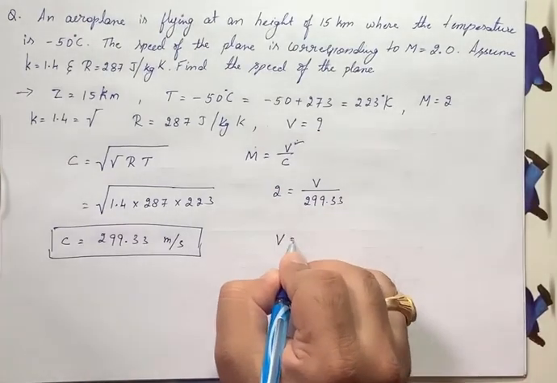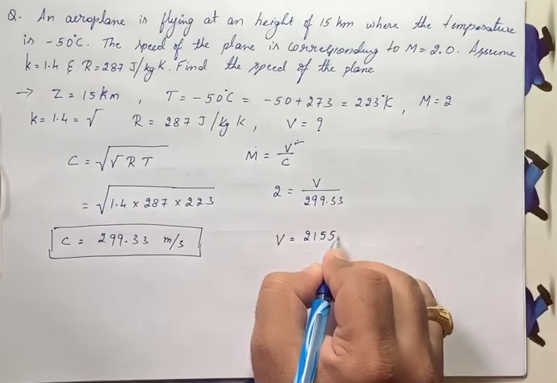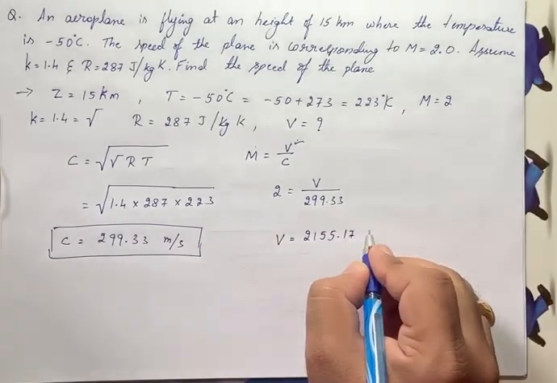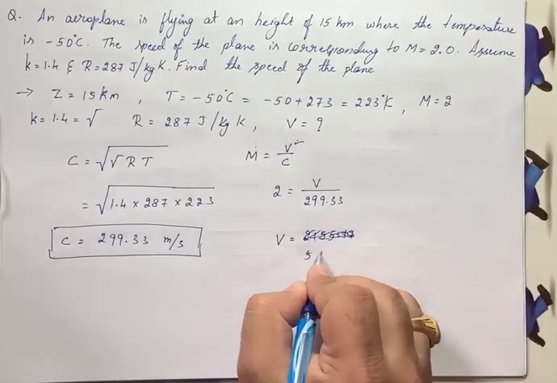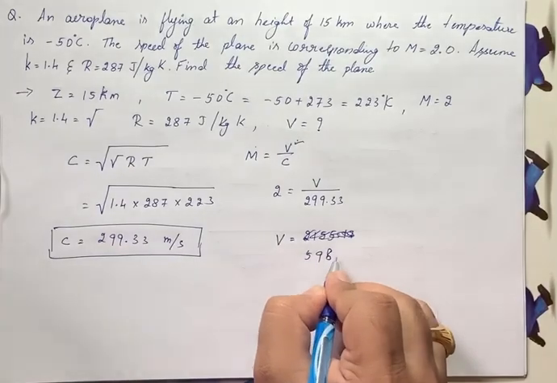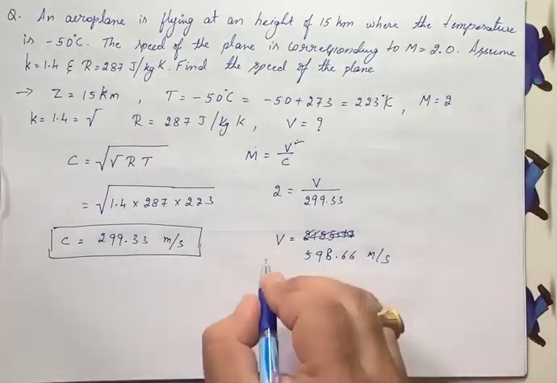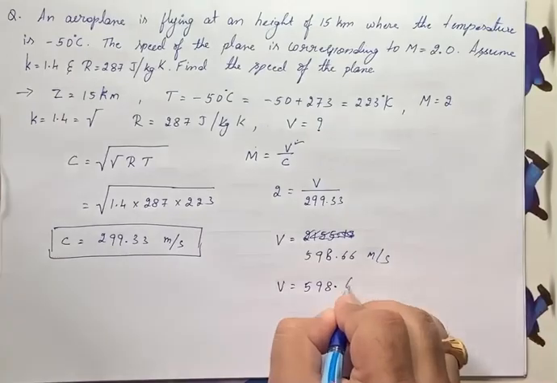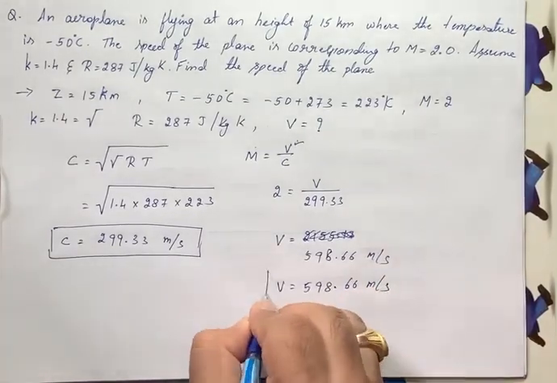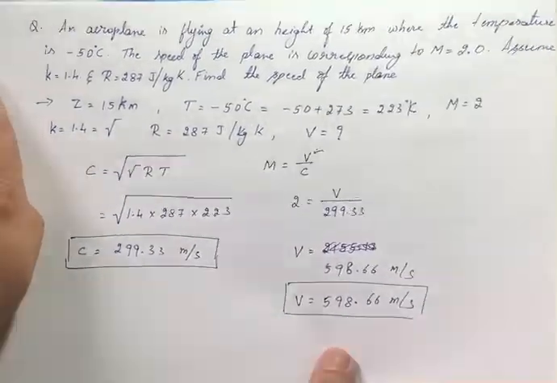Find out V. V is equal to, sorry, it is 598.66 meter per second. It is the velocity of the projectile, 598.66 meter per second. Now we shall go with the next numerical problem.